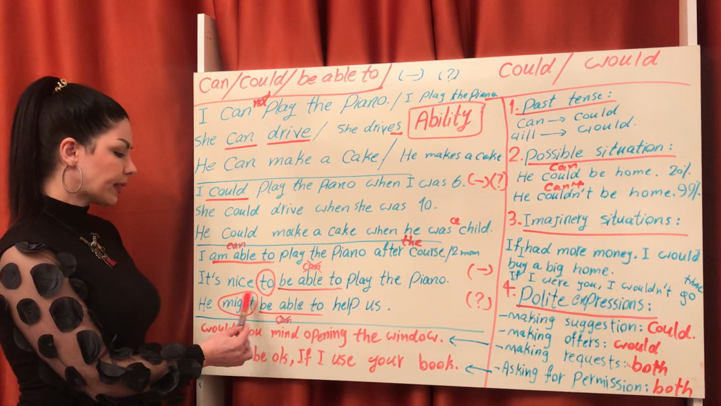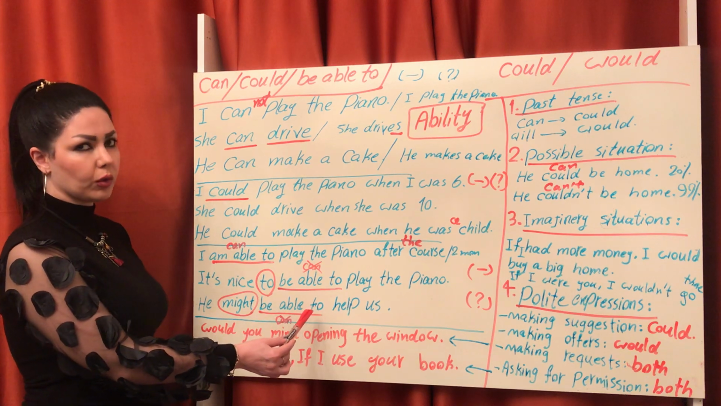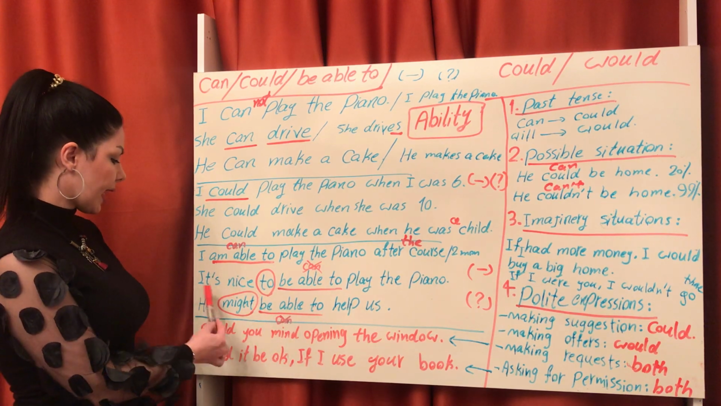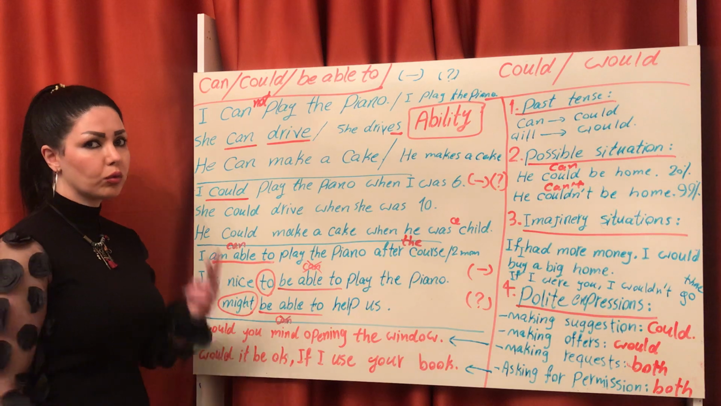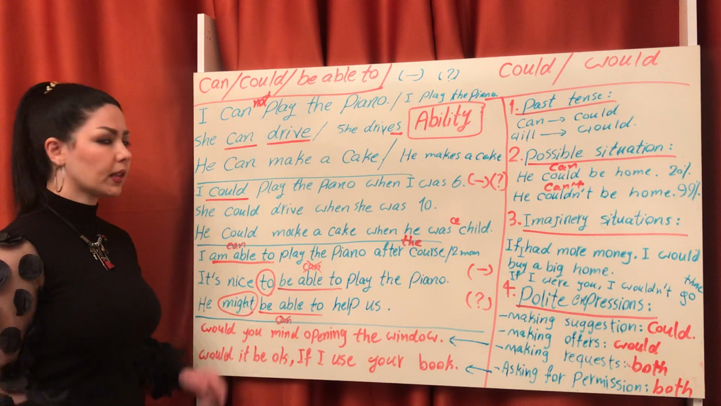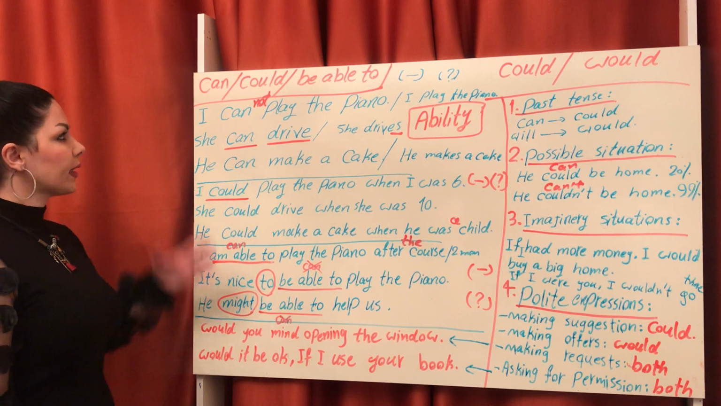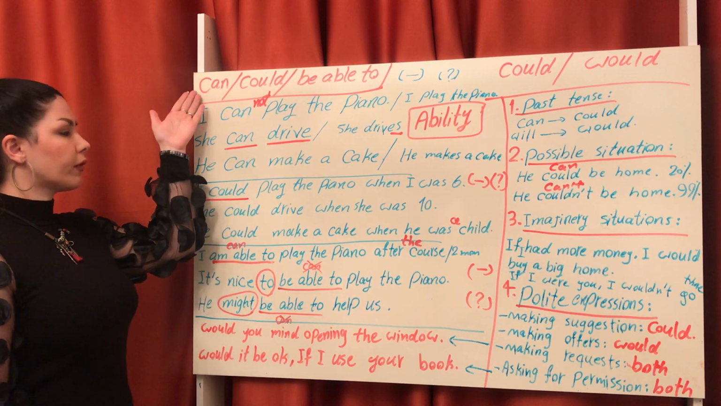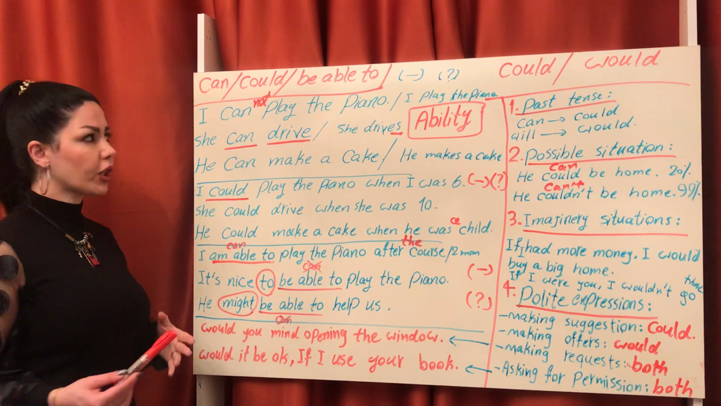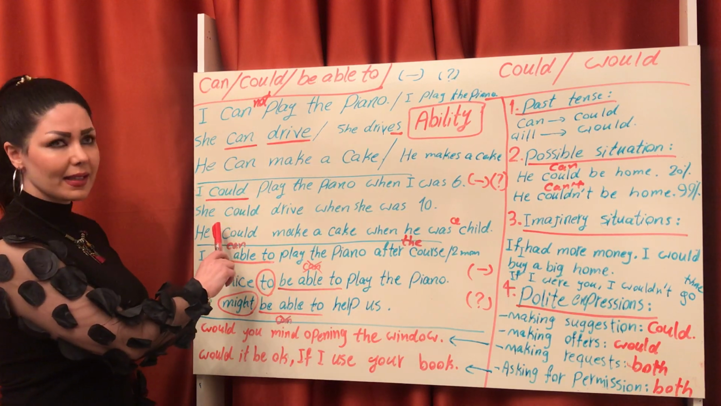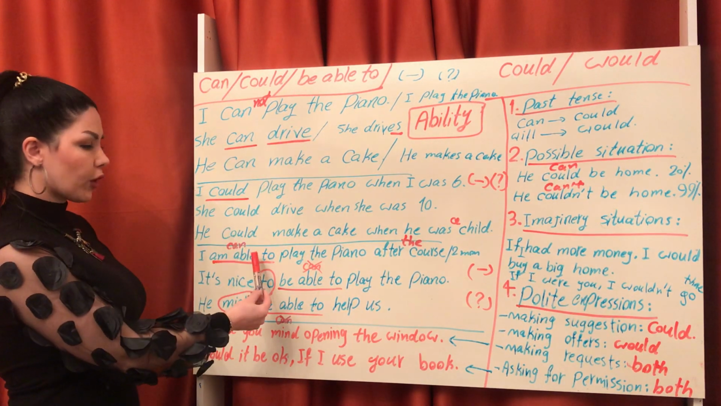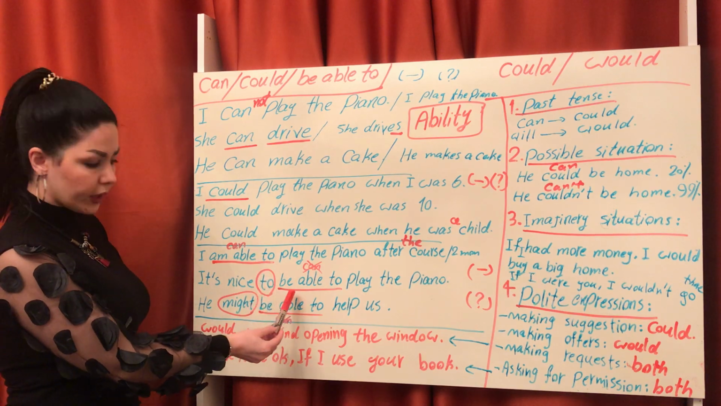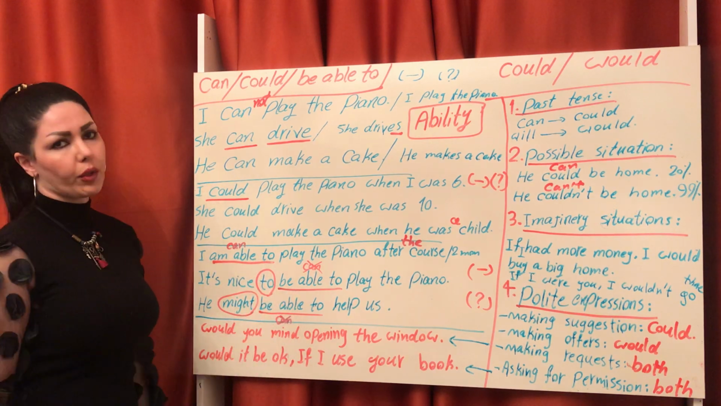Because of might, we use be able to. It's not correct if I say he might can. Two modals together, it's not correct. Okay, this is about can, could, be able to. Can for present and also future. Could for past tense. Be able to for future, after infinitive and after modal.